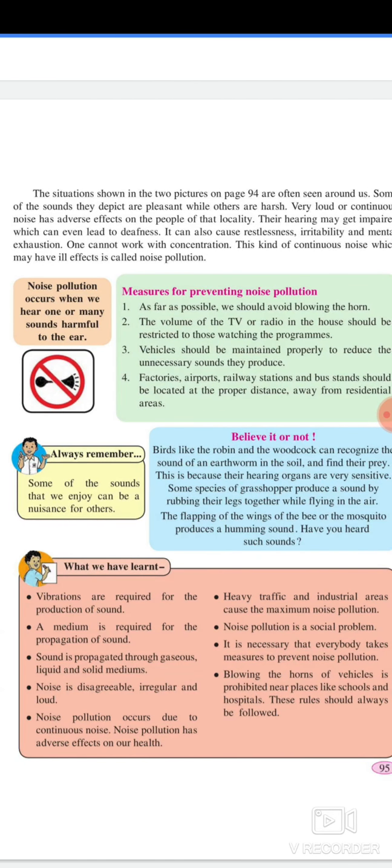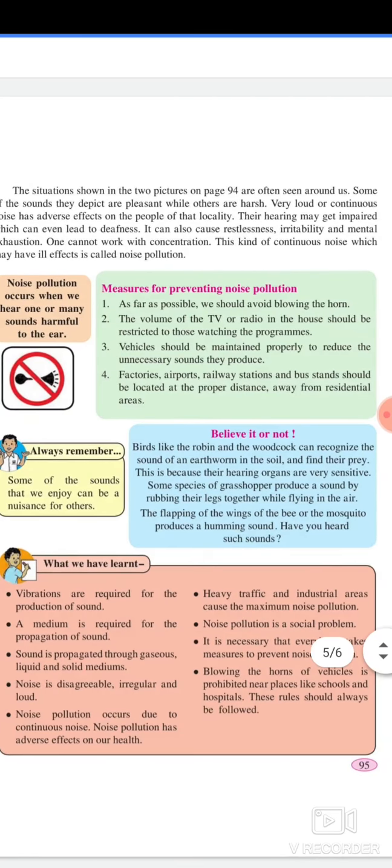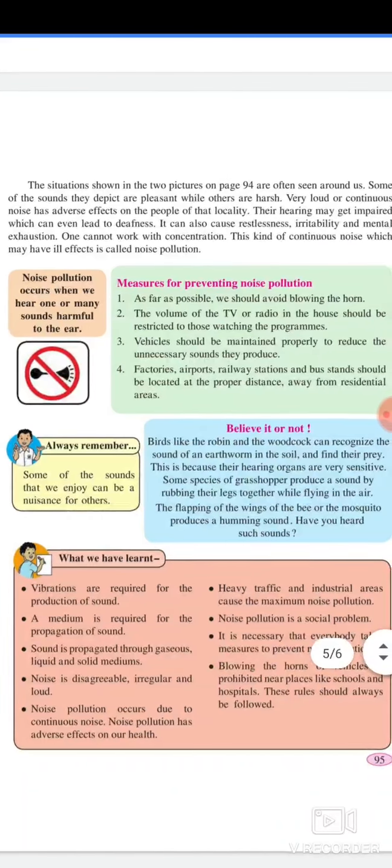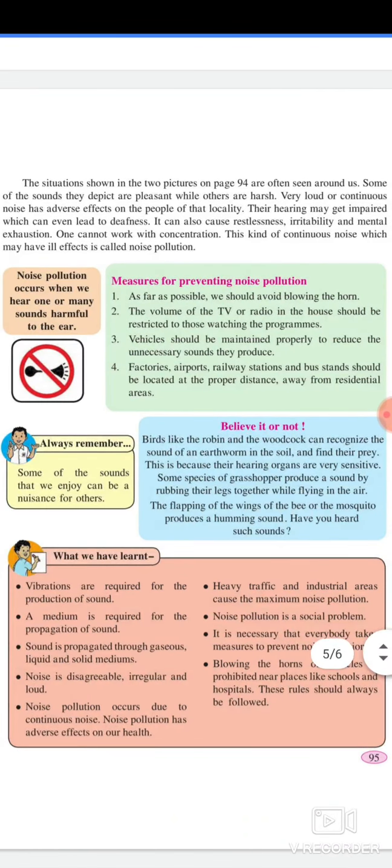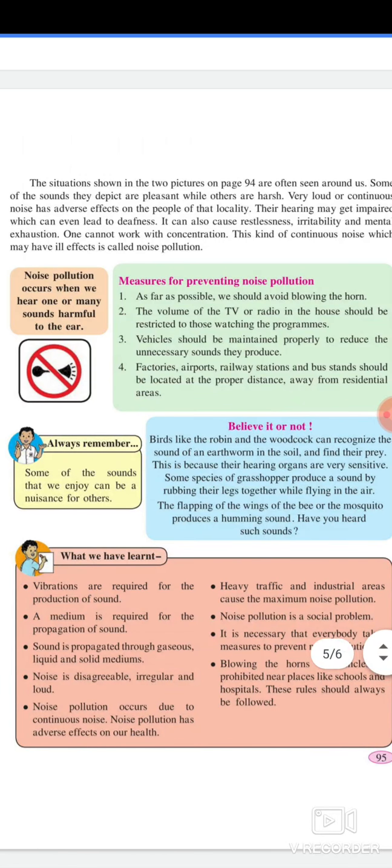One cannot work with concentration. This kind of continuous noise, which may have ill effects, is called noise pollution. Noise pollution occurs when we hear one or more sounds harmful to the ear. Measures for preventing noise pollution.